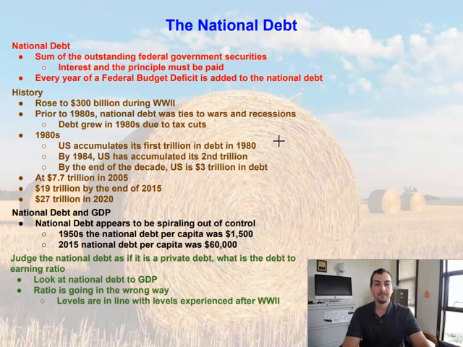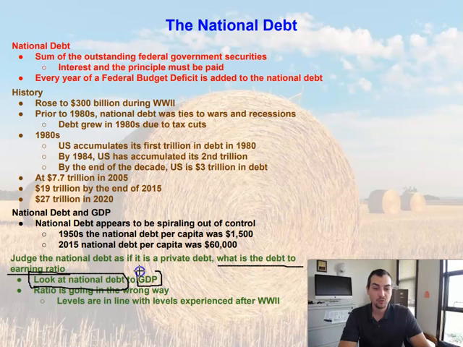So let's go ahead and judge this national debt as if it were private debt, because that's a good way to look at it as well. What if the United States were acting as an individual business? So how are we going to stack up if it was private debt rather than national debt? We're going to look at the debt to earning ratio. So in order to look at it from that private aspect, from a debt to earning ratio, we need to look at it as national debt to GDP. Because what is our earning as a nation?